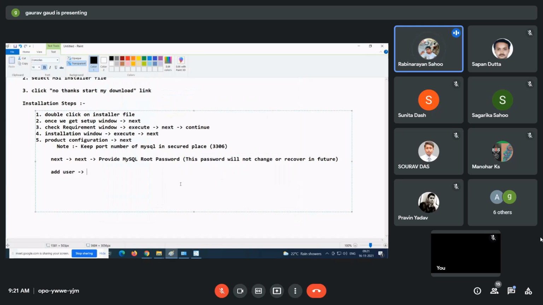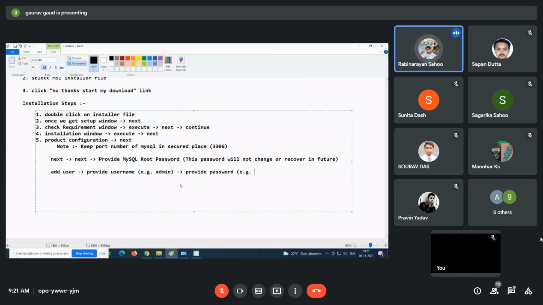So what you need to do? Add user. Provide username, for example, admin. Then provide password.